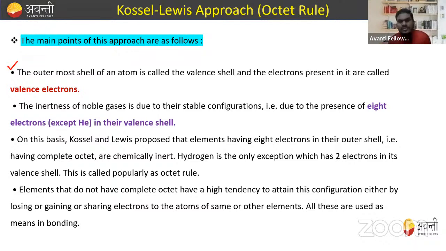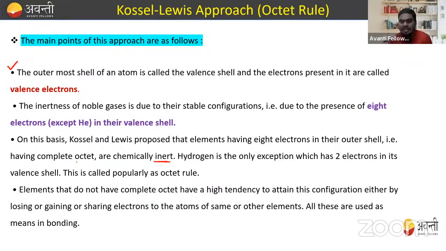Kossel and Lewis proposed that elements having 8 electrons in their outer shell, that is, a complete octet, are chemically inert. It means those having fully filled shells are chemically inert, because they're already stable, so they do not want to make any bonds or compounds, right?